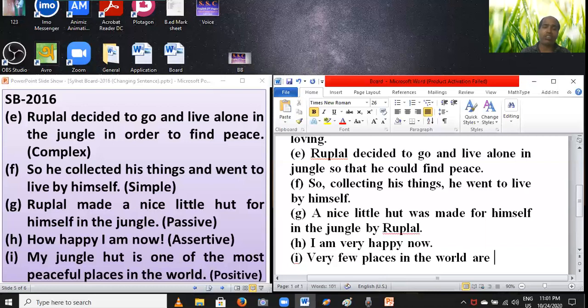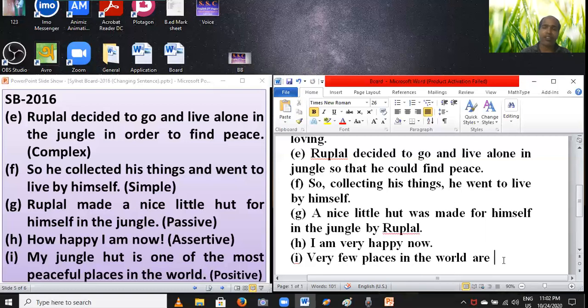Are, you have to say. Students, notice, in this group is verb, B group, but in this group there are three verbs, am is there. You have to set a plural verb because this subject, places in the world, is plural. A plural noun and a plural verb are used after very few.